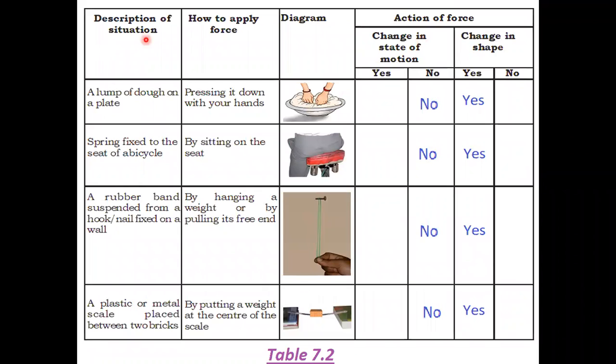Here is the table. In the first column there is a description of the situation. A lump of dough on a plate, and you are pressing it down with your hands. The diagram is given here. You are pressing the dough. Here the state of motion will not change, and its shape will change.